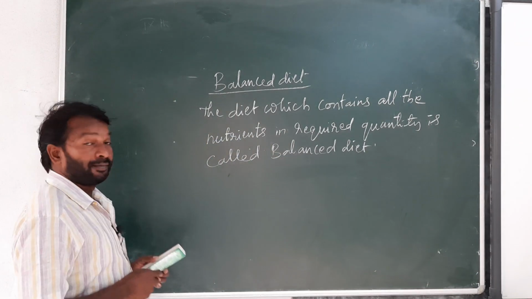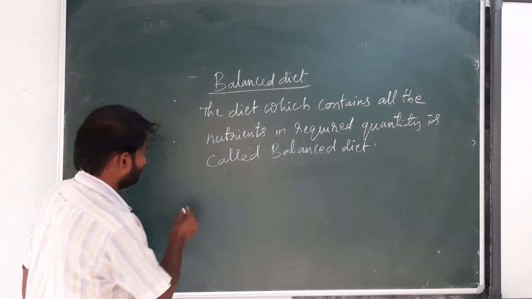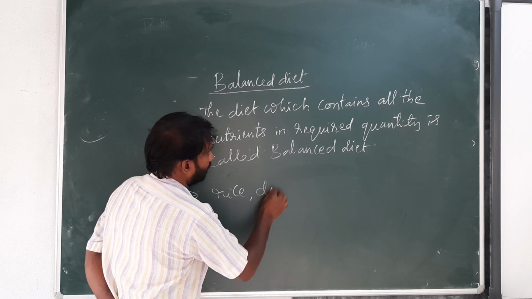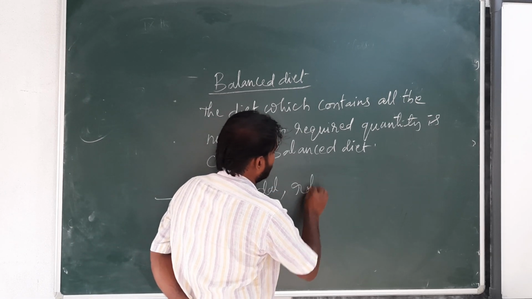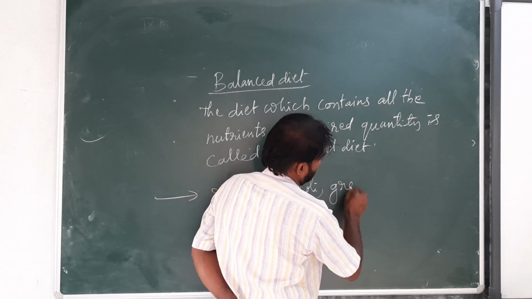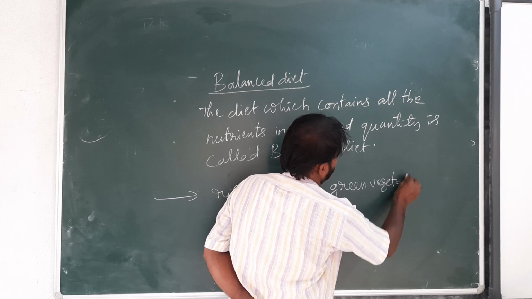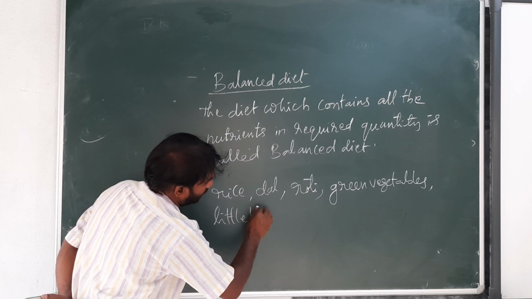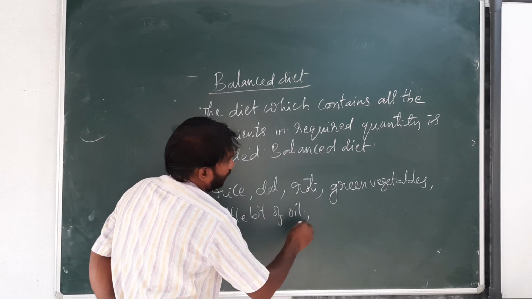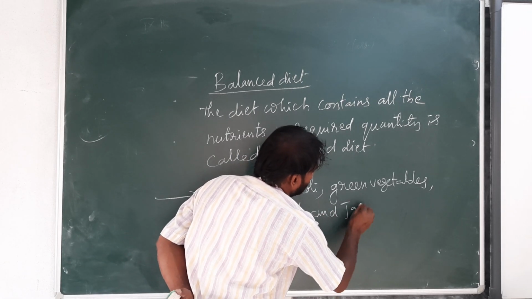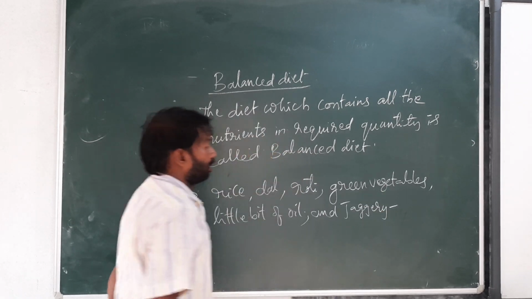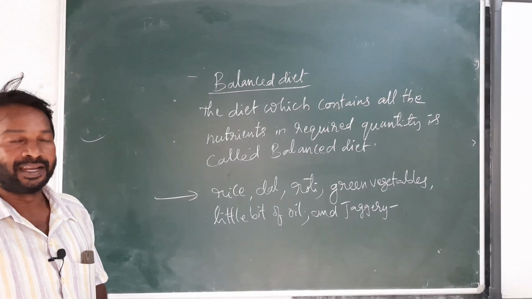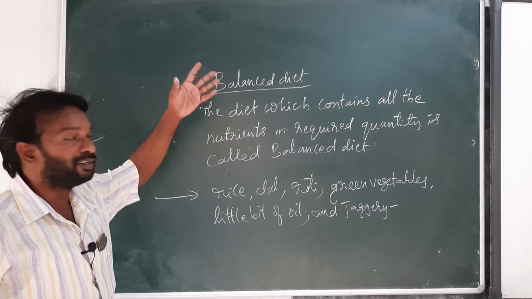How is it? If a person eats rice, dal, roti, green vegetables, a little bit of oil and jaggery, then their diet is fulfilled with all the nutrients.